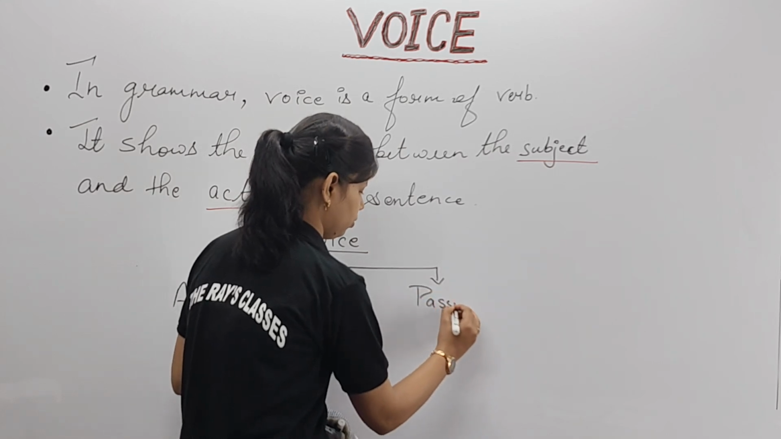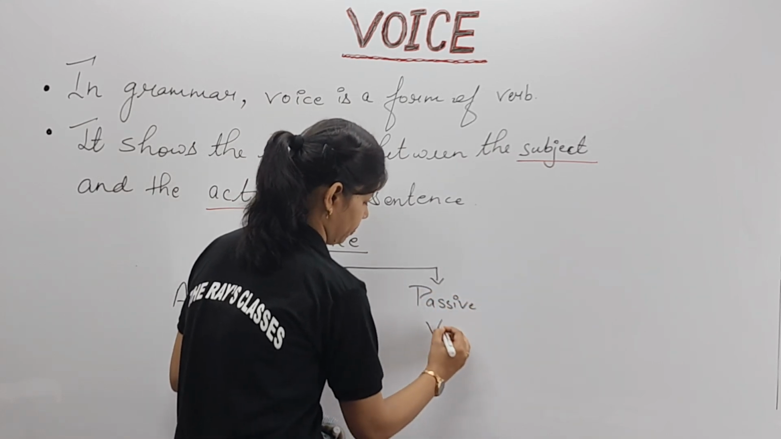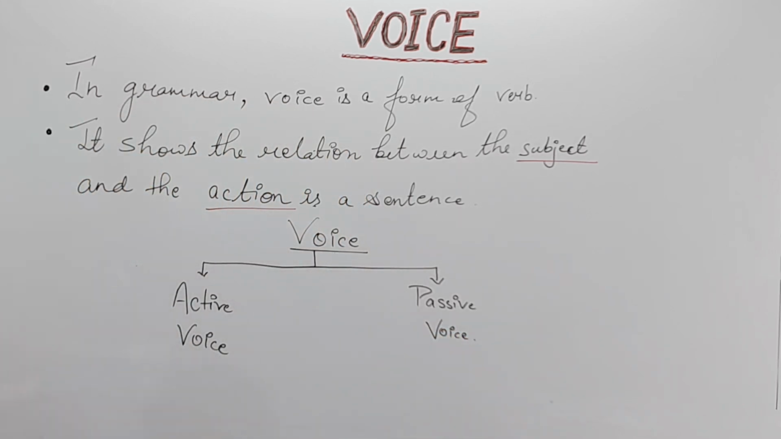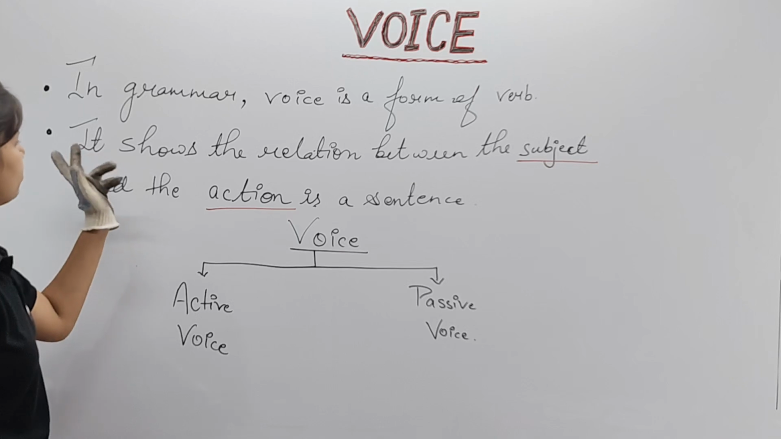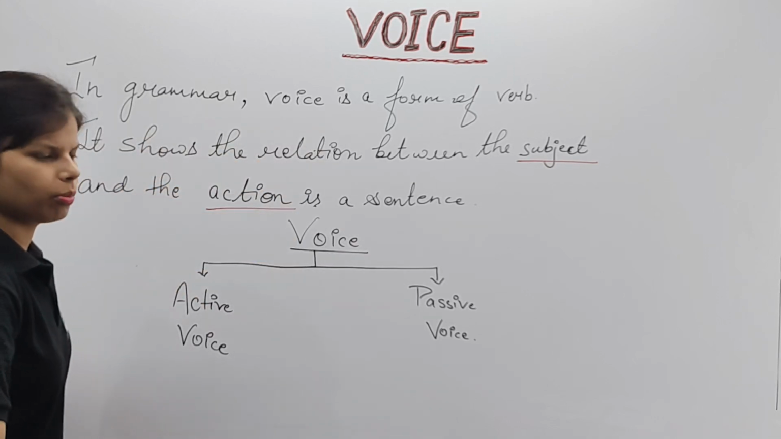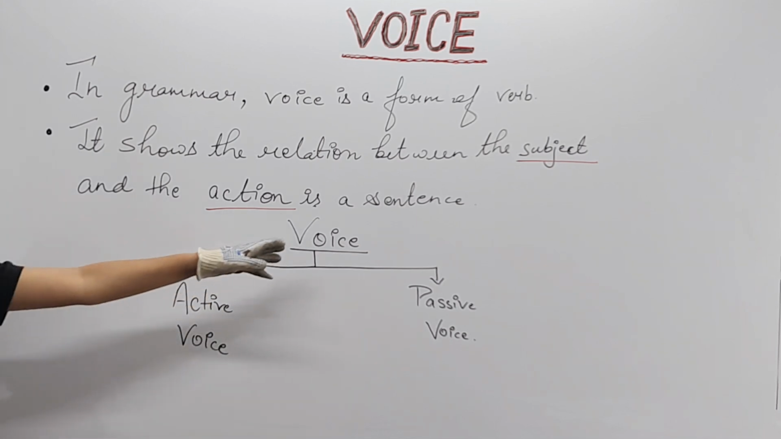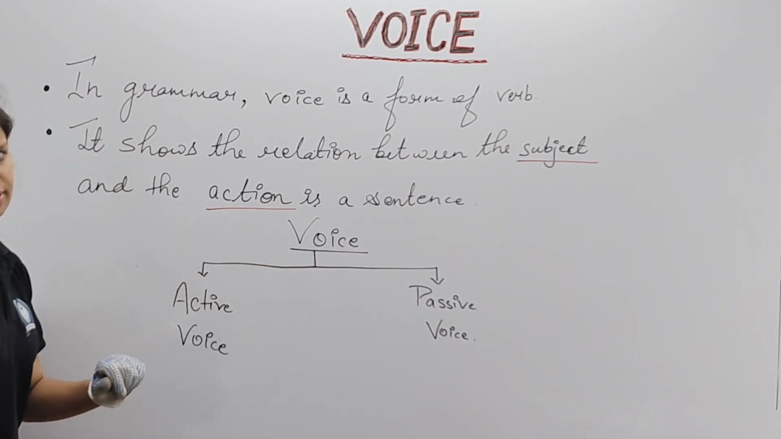Please note it down. Children, note it down. So here we are going with the definition one by one for active as well as passive voice. In case of this, the mind map is almost ready. What is voice? In grammar, it is a form of verb. It shows the relation between subject and the action in a sentence. It has been classified into two parts, active as well as passive voice.